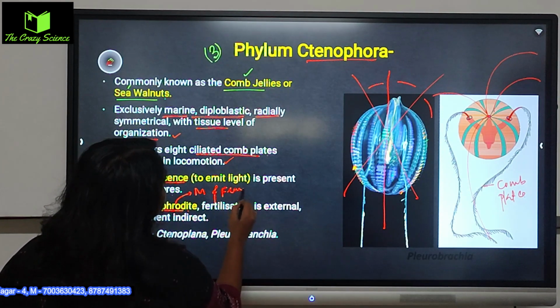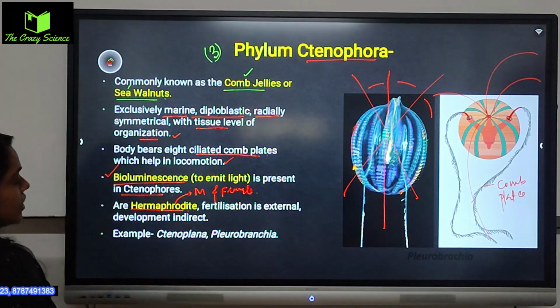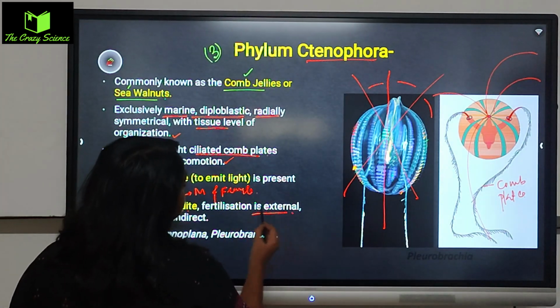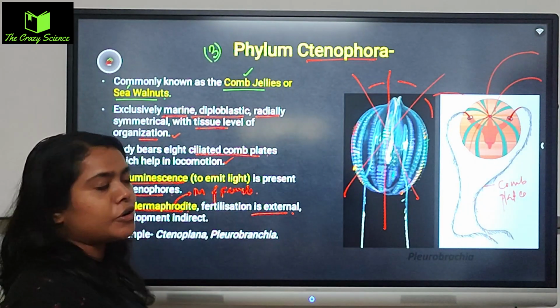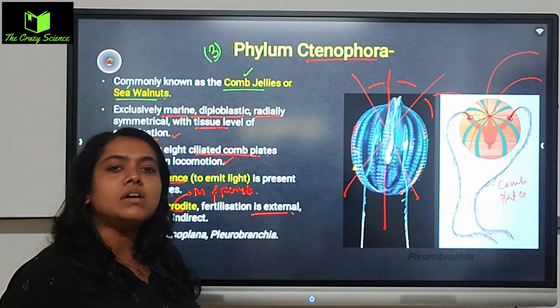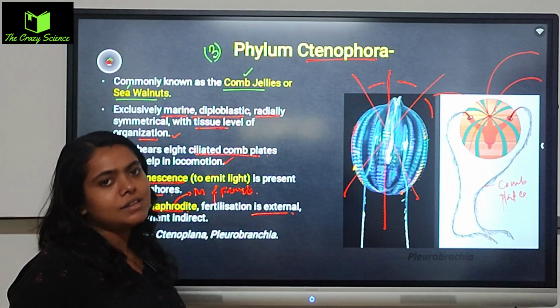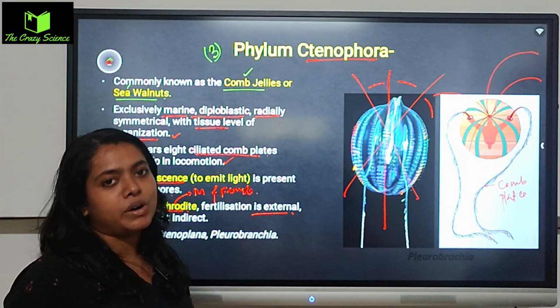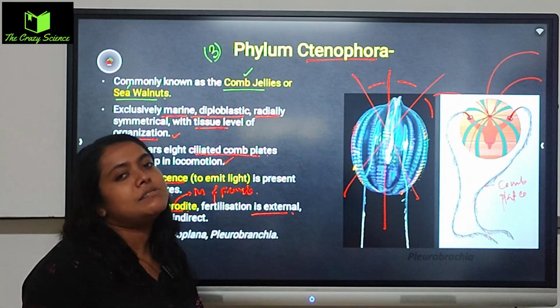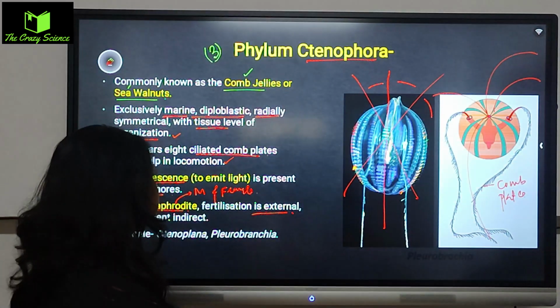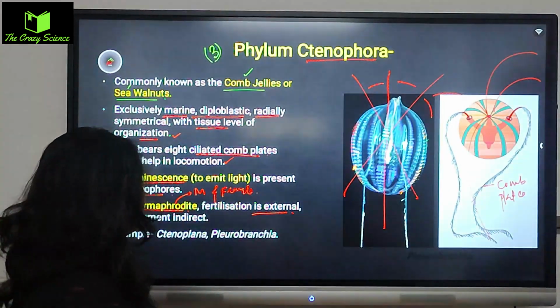Male and female sex organs are both seen, and fertilization is external, meaning they release their gonads in the water, as they live in the marine environment. So they release them in the water, and in the water the fertilization is completed automatically. Nothing is completed inside the body.